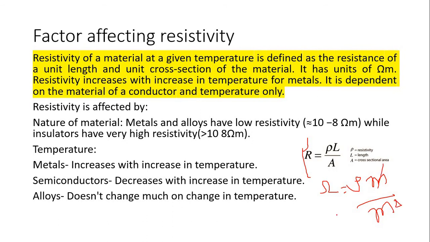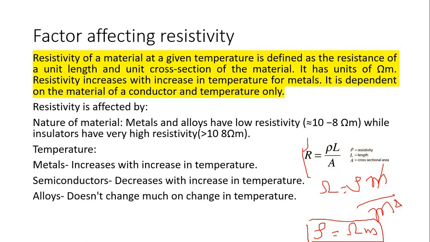One meter cancels out, so the resistivity unit is ohm into meter.